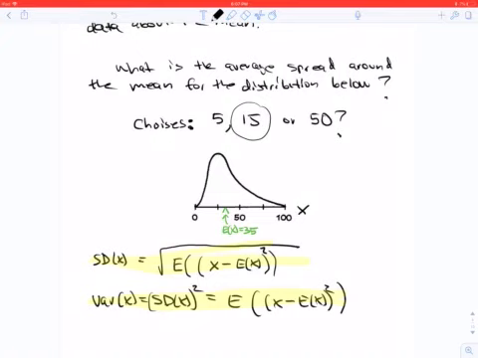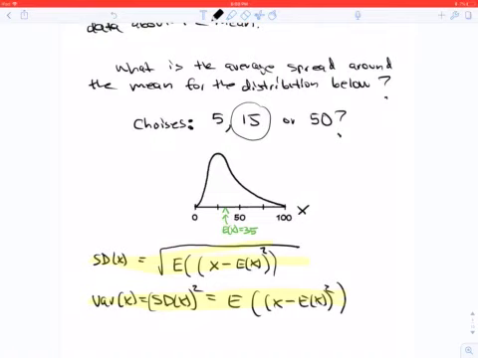How can I tell? Well, I'm going to look at the center of my data, which is 35, and it looks like most of my data is within 10 of that, right? If you look, it seems to have a peak around 25. I would say most of your data is going to be around 35, but there are some data points further away. So 10 plus a little bit more is going to be, let's say, 15. Certainly not going to be 50.